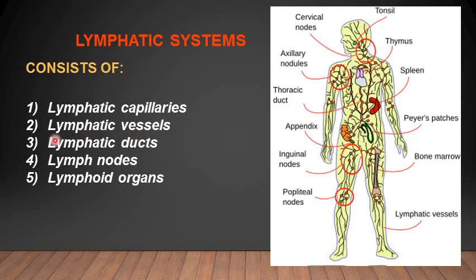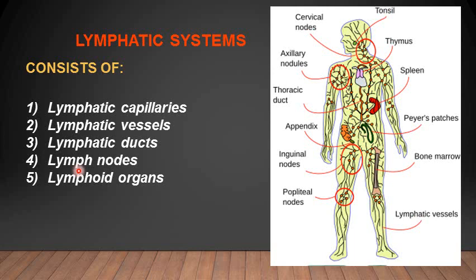These lymphatic vessels join and form some large vessels which are known as the lymphatic ducts. These are the lymphatic ducts which are present. There are certain specialized structures present along the way of the lymph. This is known as the lymph node.